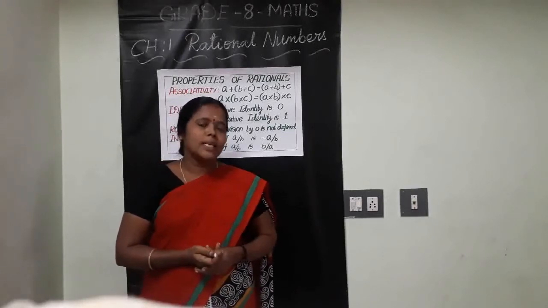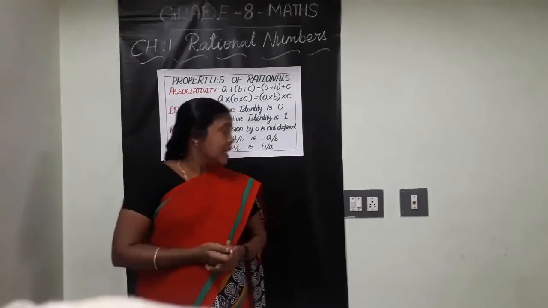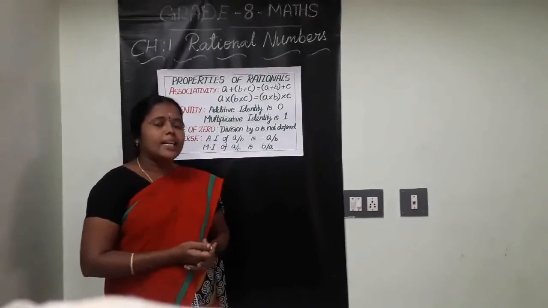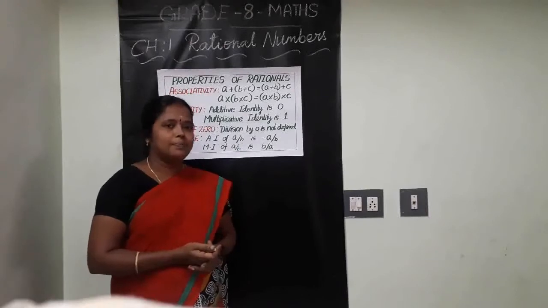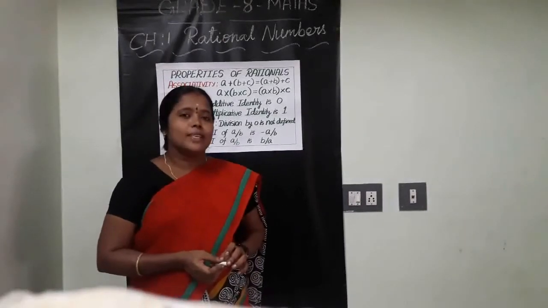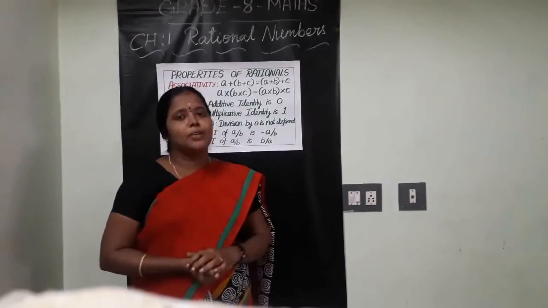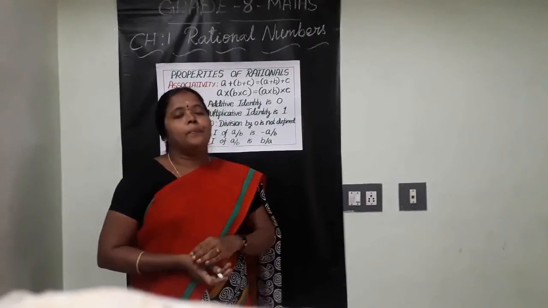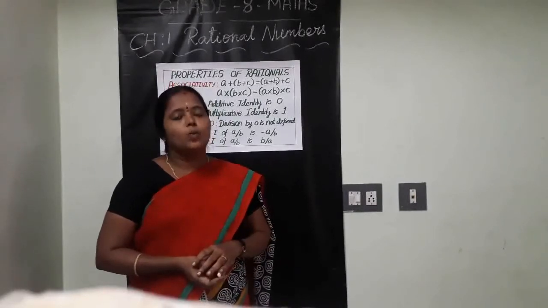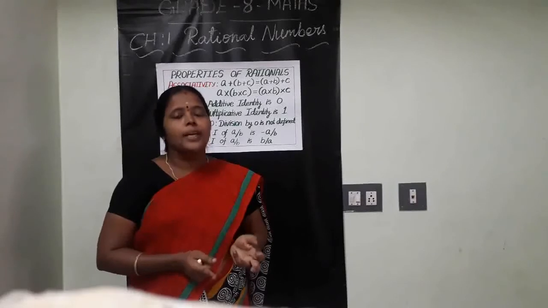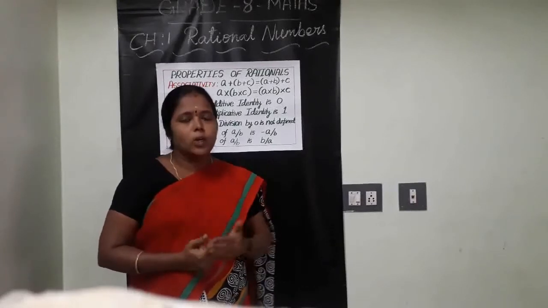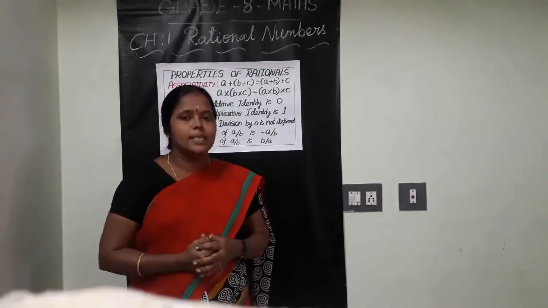Okay, let us come to our topic. Today we are going to see the remaining properties of rational numbers. Last week we have seen the rational number introduction and then two properties. Yes or no? What are those? Closure property and commutativity. I am just recalling what we have seen in the last class.